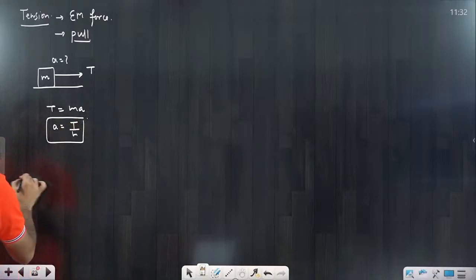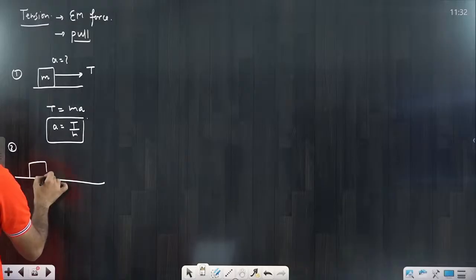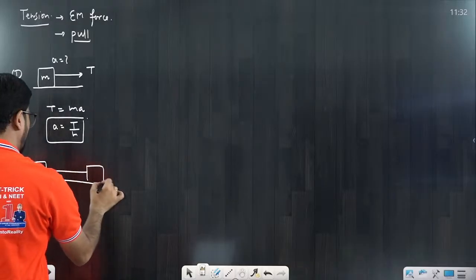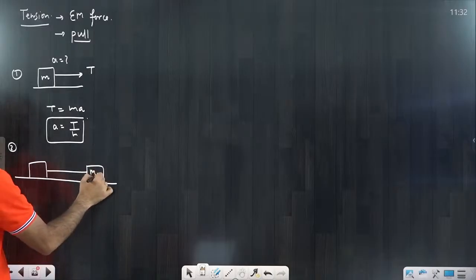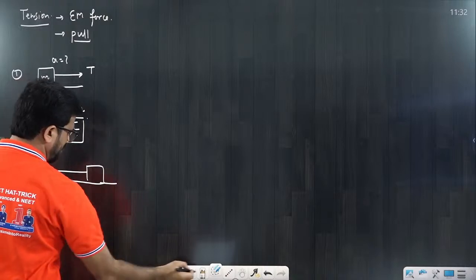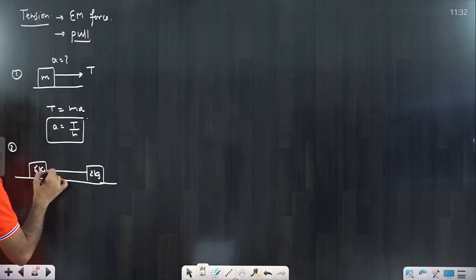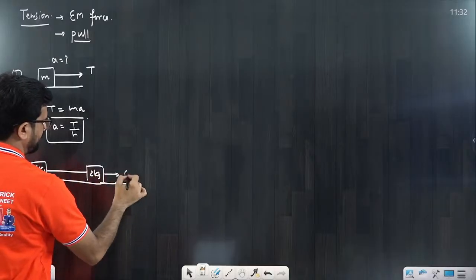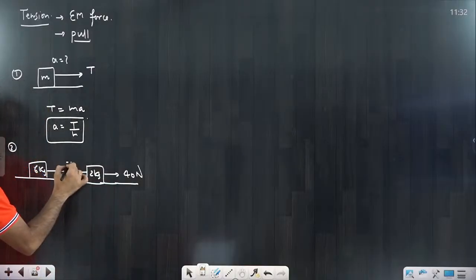Now suppose two bodies. This is the first example; in the second example there are two bodies, body 1 and body 2. This mass is m1 and this mass is m2, and I am putting numerical values also, which will be clearer to you. Suppose this is 2 kg and this is 6 kg, and you are applying a 40 Newton force here. The question is: what is the tension here, beta?